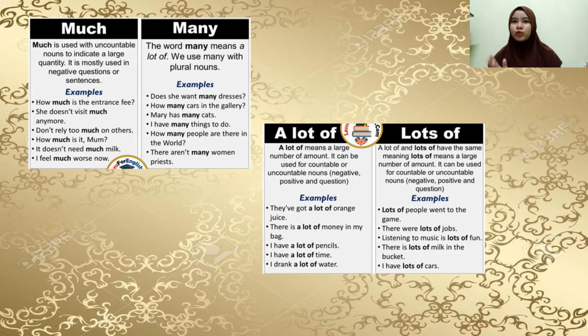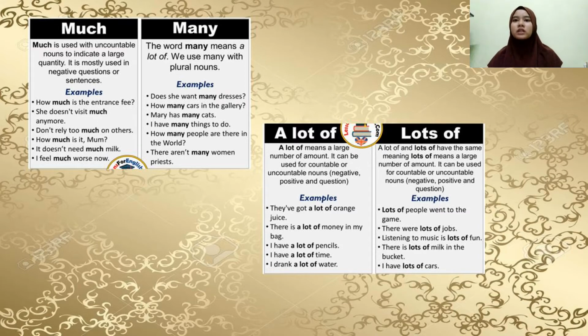Many is used with plural, countable nouns. For example, dogs, dollars, tables, and children. Much, on the other hand, is used with singular, uncountable nouns. For example, happiness, music, water, and time.